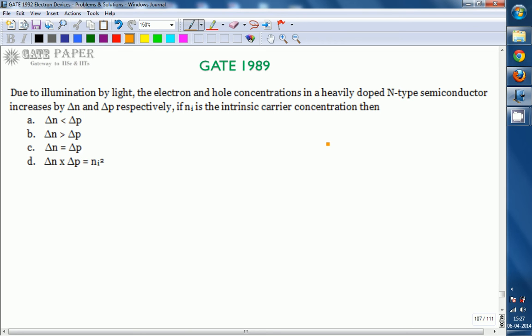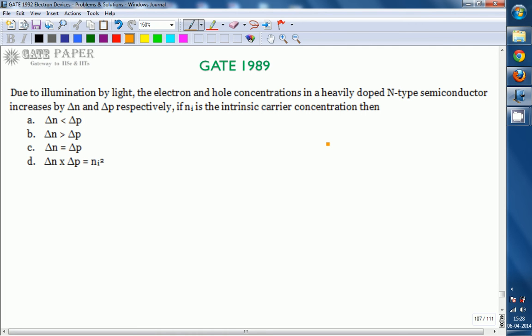and delta p respectively. If Ni is the intrinsic carrier concentration, then: A. Delta n is less than delta p, B. delta n is greater than delta p, C. delta n is equal to delta p, D. delta n times delta p is equal to Ni square. So what will be the correct relationship between delta n and delta p?